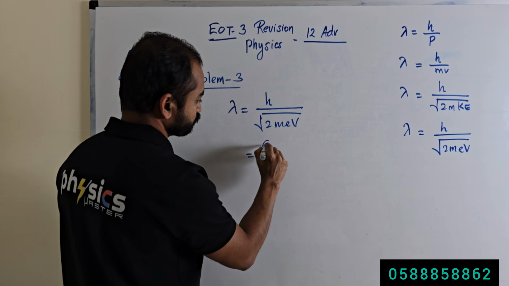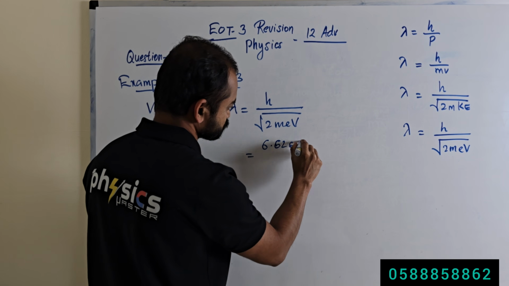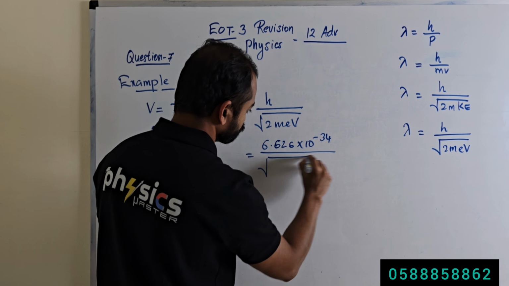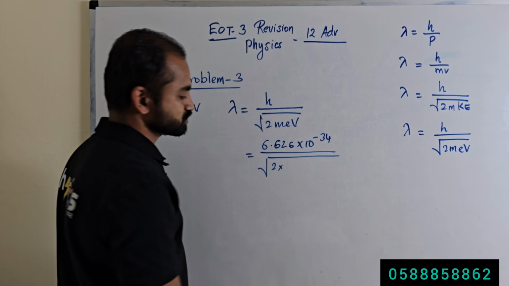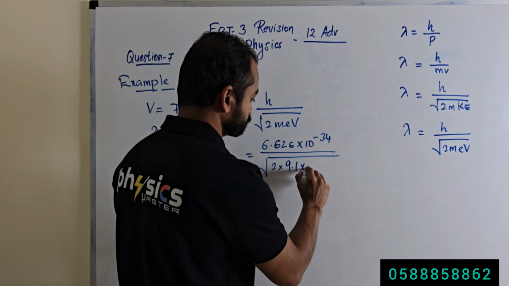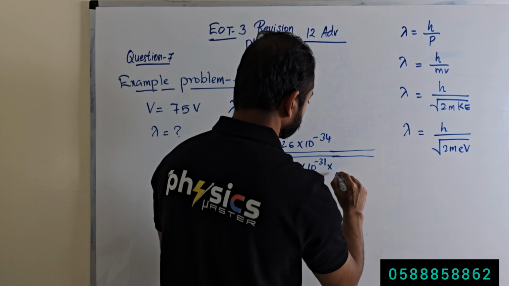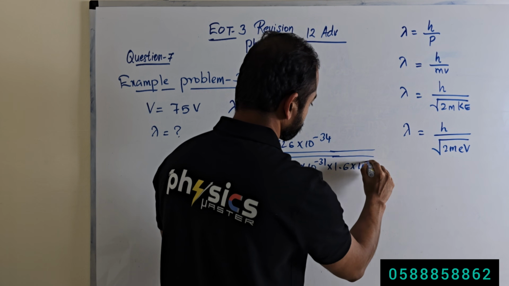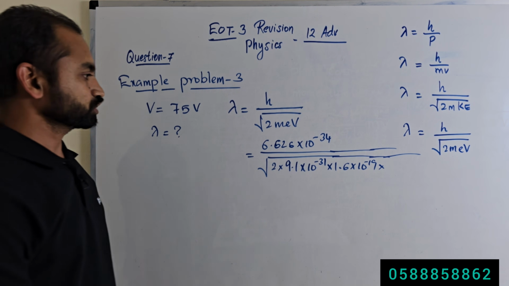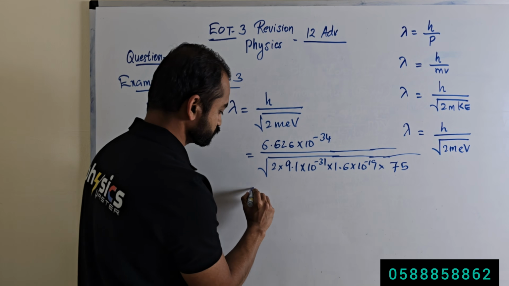So what is the value of h? 6.626 times 10 to the power minus 34 divided by square root of 2 times, what is the mass of the electron? The mass of the electron is 9.1 times 10 to the power minus 31 kilogram, times the charge of the electron 1.6 times 10 to the power minus 19 coulomb, times the potential difference. The potential difference is 75 volt. Then we will use the calculator.